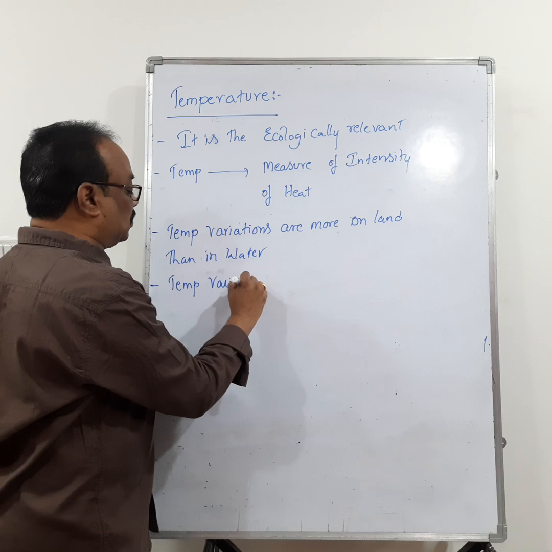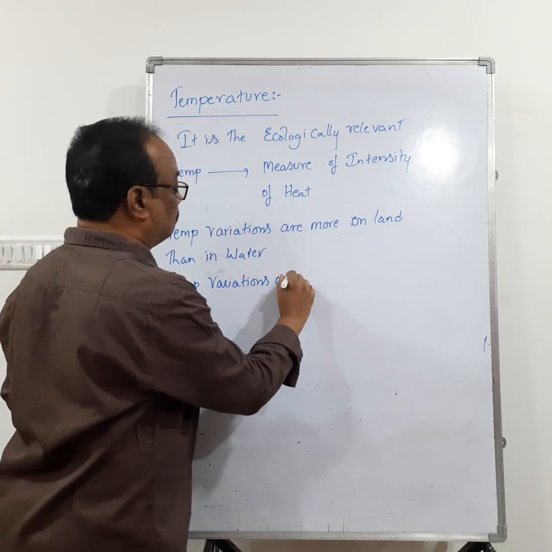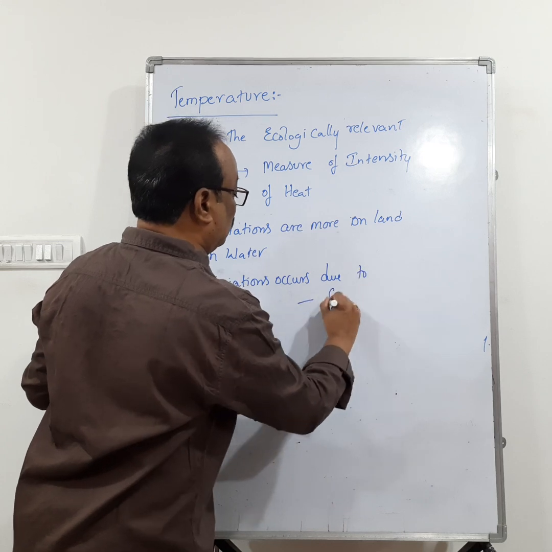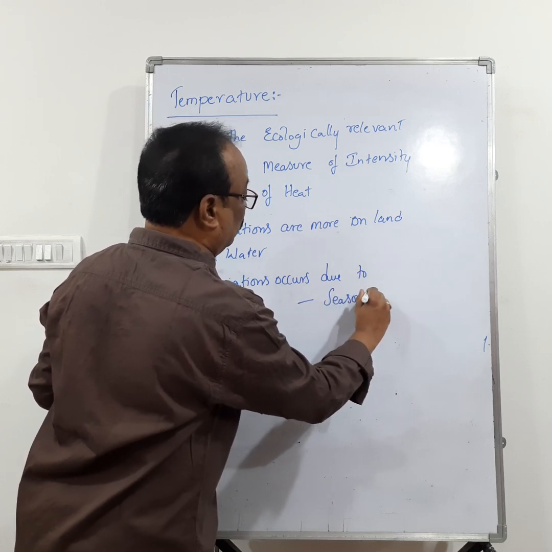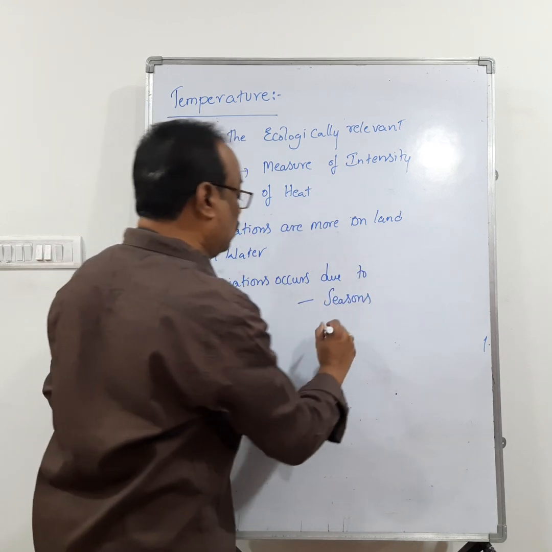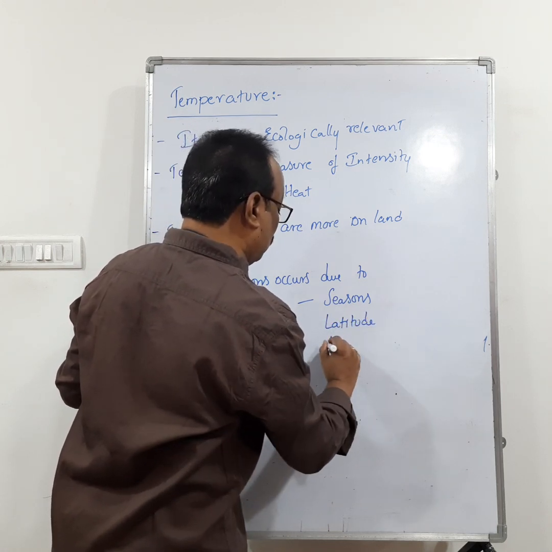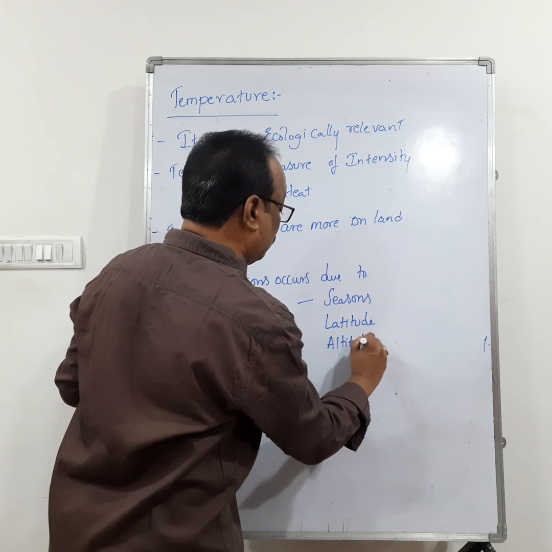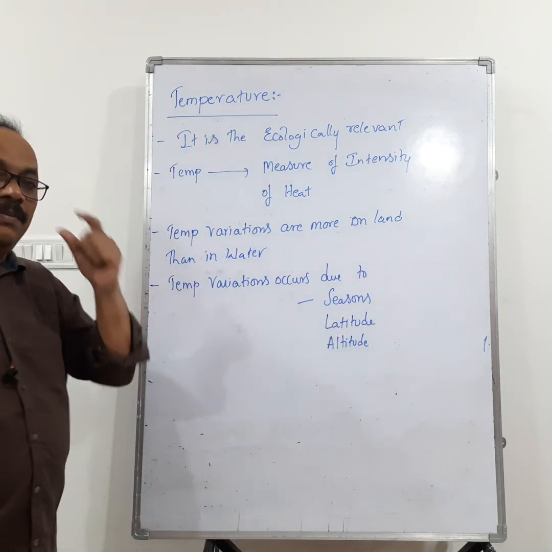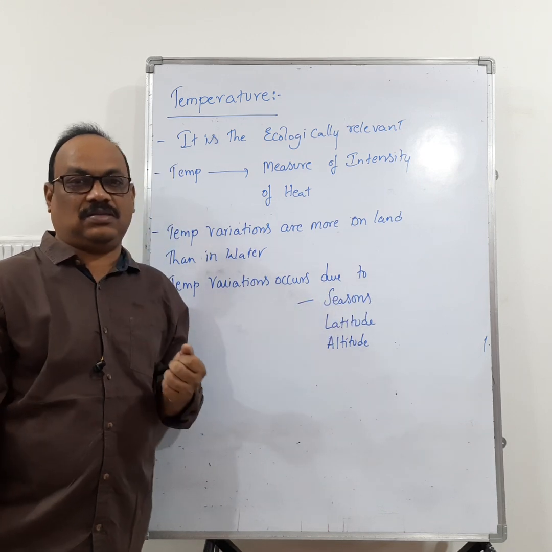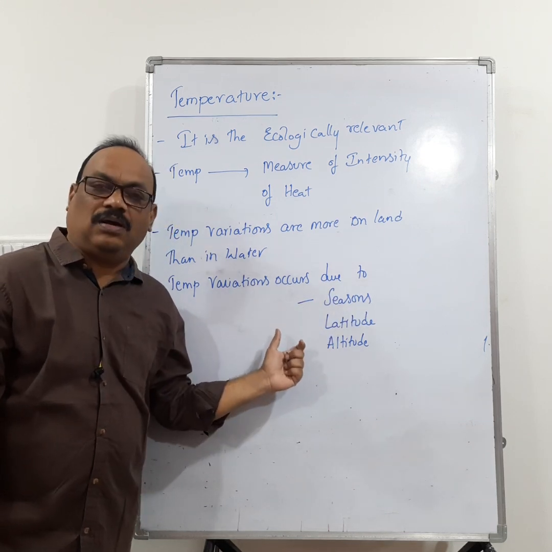Temperature variations occur due to seasonal variations, due to latitude and due to altitude.